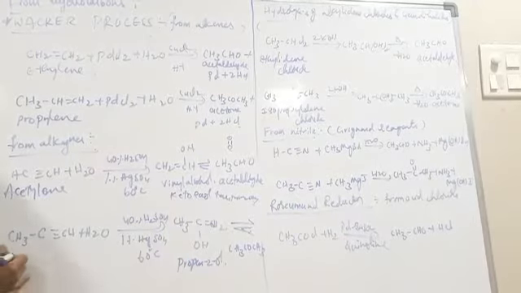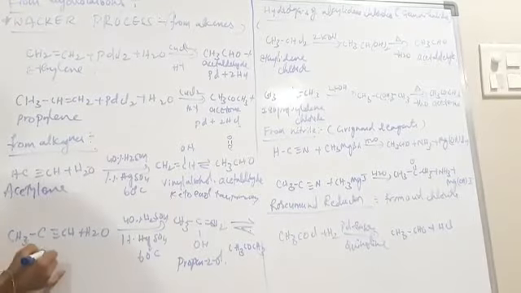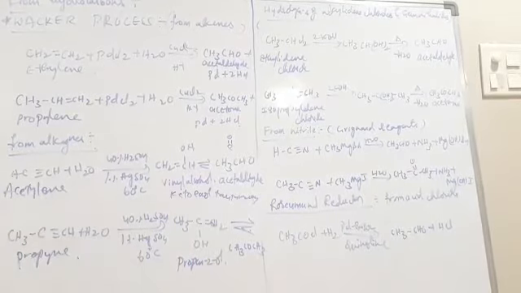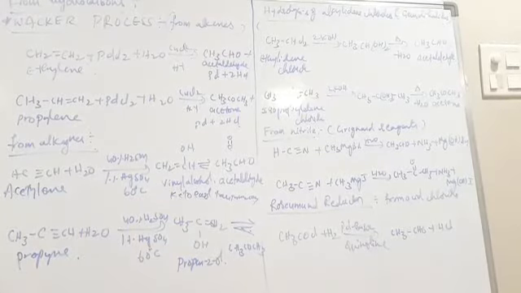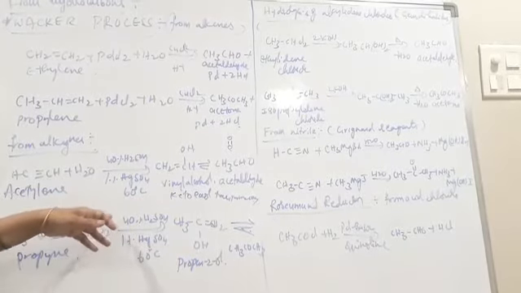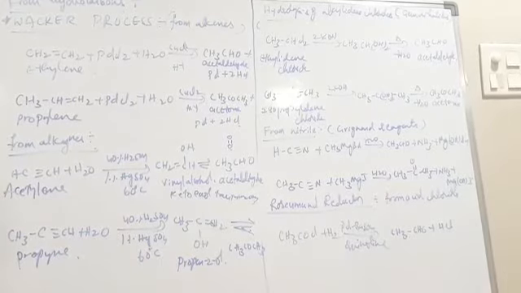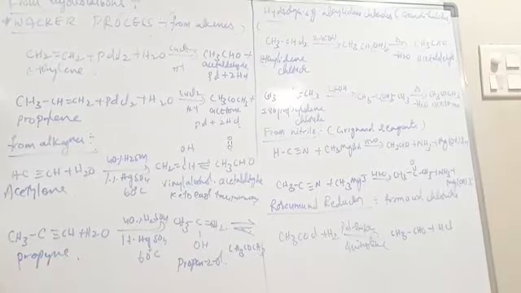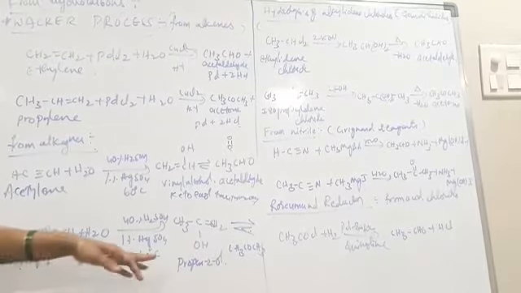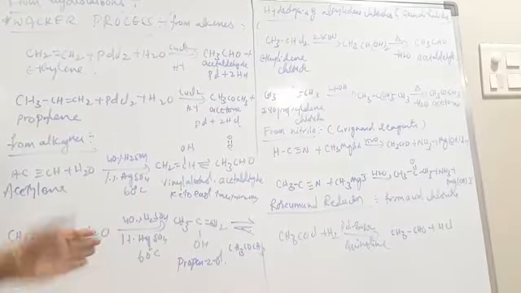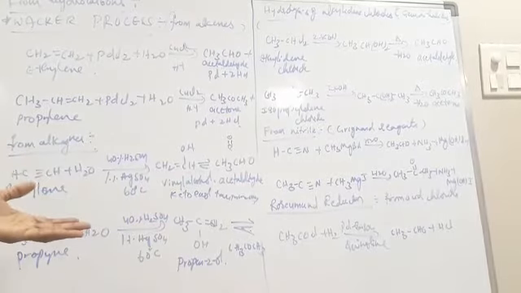Next, propyne. Propyne undergoes hydrolysis with 40% sulfuric acid and 1% mercuric sulfate at 60 degrees centigrade, and we get propan-2-ol. This is also an example of keto-enol tautomerism.